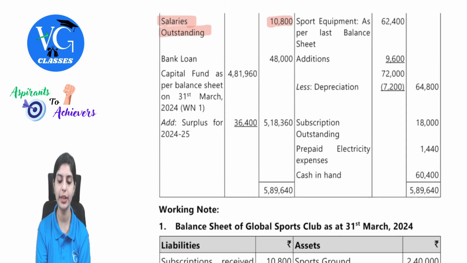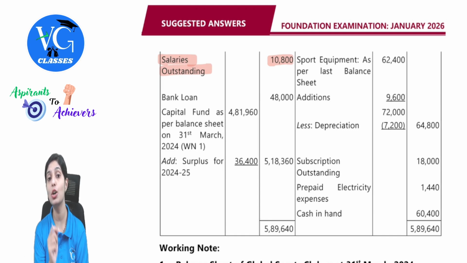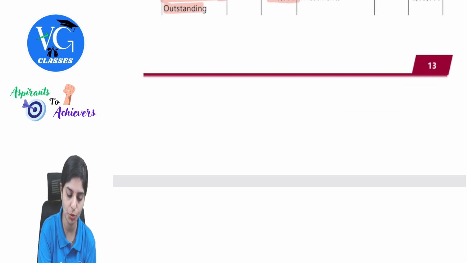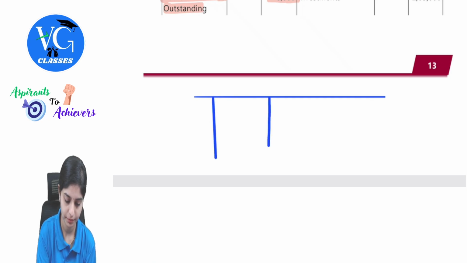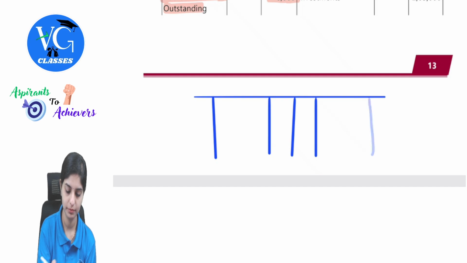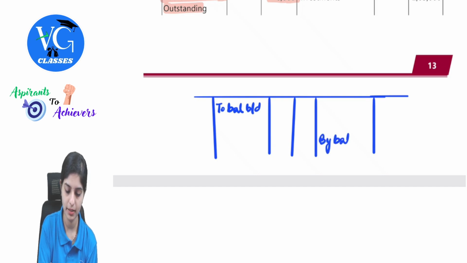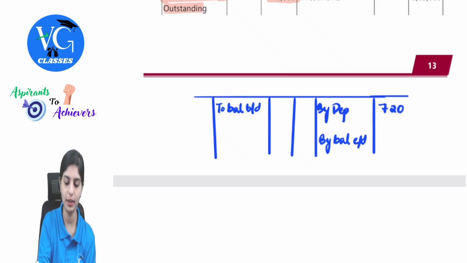Okay, they have not prepared the working note. You can do one thing. You can present this in your sports equipment ledger. How do we get the values? Sports equipment will have the opening balance. See, let me show how to do the sports equipment account. So to balance brought down, by balance carried down, there was depreciation. So by depreciation, that was 7,200.